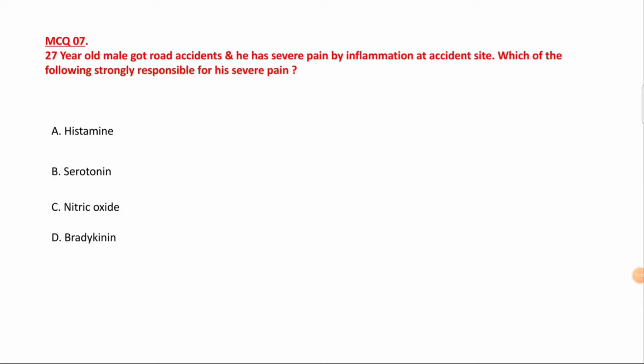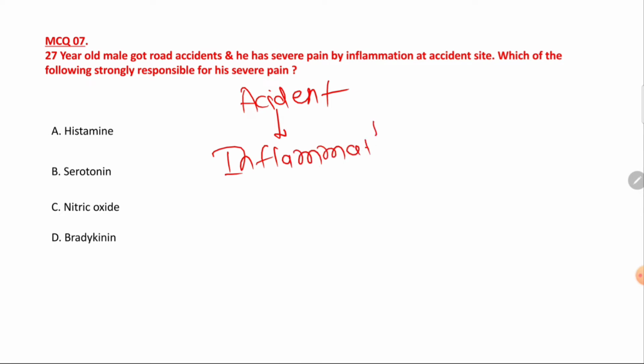All right. Now MCQ 7. A 27-year-old male had a road accident and he was having severe pain at the inflammation at the accident site. Which of the following is strongly responsible for his severe pain? So obviously here the patient has had a road accident, and because of the injury, there is inflammation at the accident site. And we know the signs of inflammation: rubor, calor, dolor, tumor, right? So pain means dolor. So the patient is having pain.